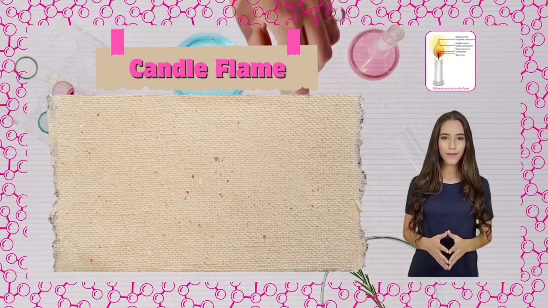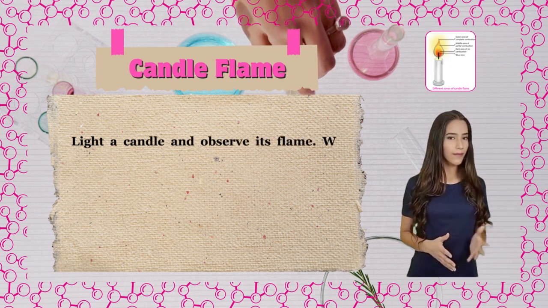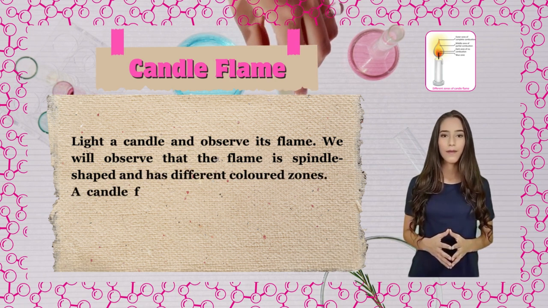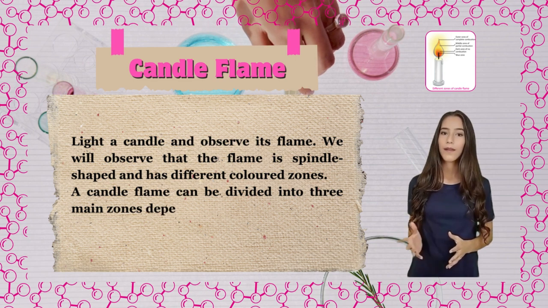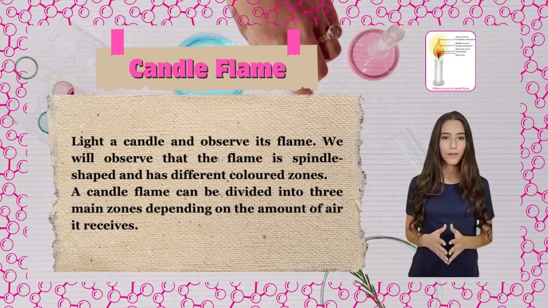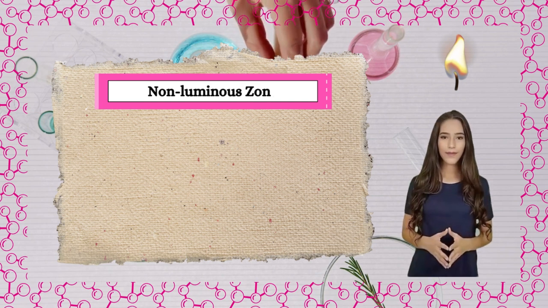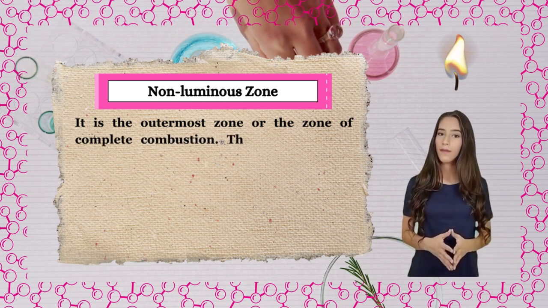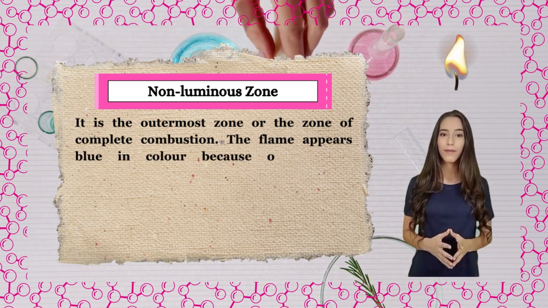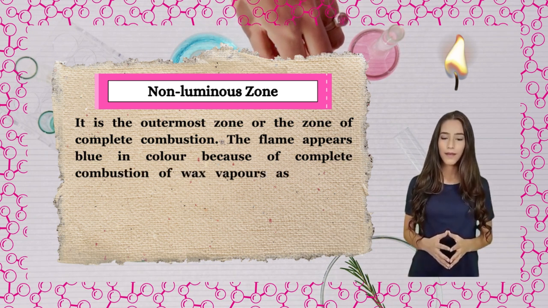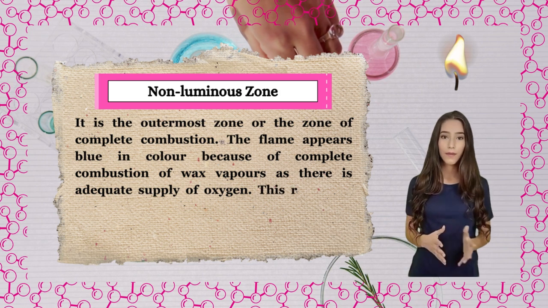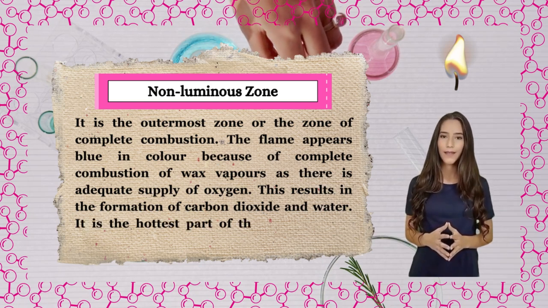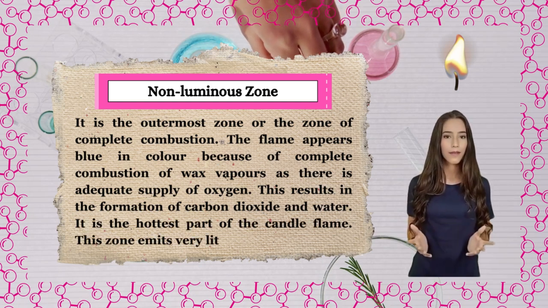Candle flame. Light a candle and observe its flame. We will observe that the flame is spindle-shaped and has different colored zones. A candle flame can be divided into 3 main zones depending on the amount of air it receives. Non-luminous zone. It is the outermost zone or the zone of complete combustion. The flame appears blue in color because of complete combustion of wax vapors as there is adequate supply of oxygen. This results in the formation of carbon dioxide and water. It is the hottest part of the candle flame. This zone emits very little light.